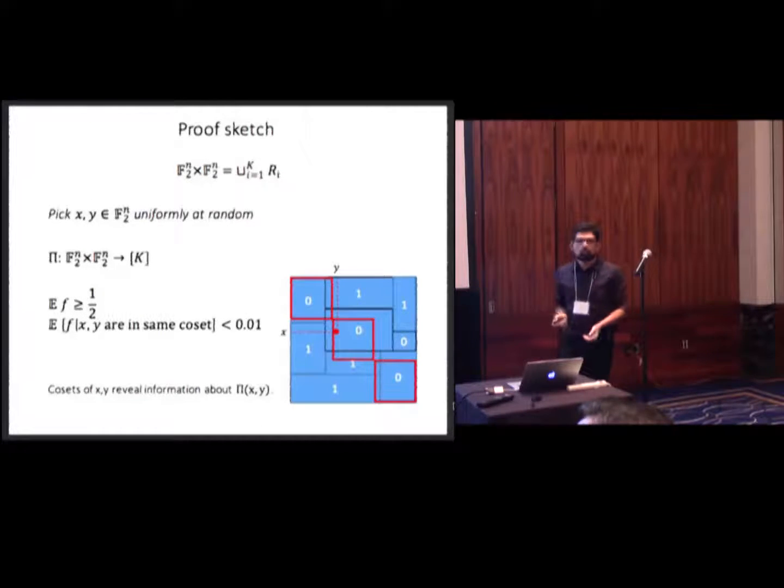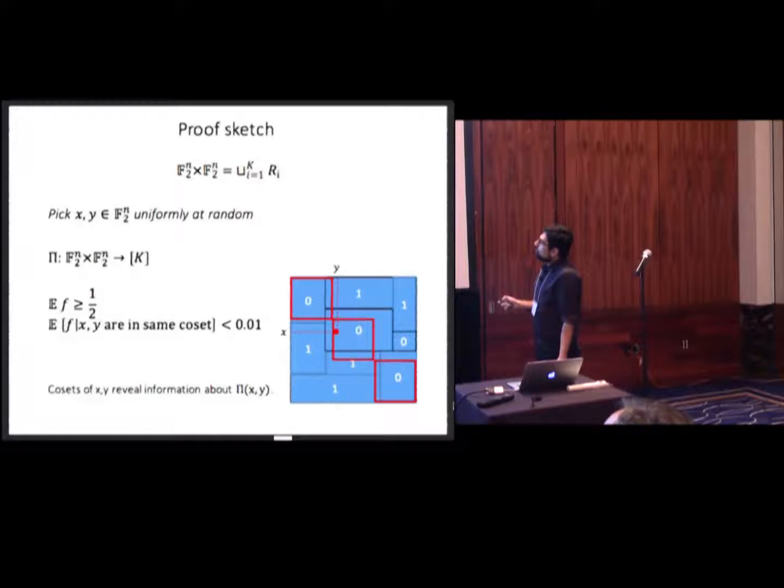The probability of getting a 1 rectangle is very low because its average is mostly 0. And I want to emphasize that when we find a subspace V inside F2 to the n where our average was low, that immediately implies that V times V has a low average. That means V plus W times V plus W is also the same thing, because V plus W plus V plus W is just V.